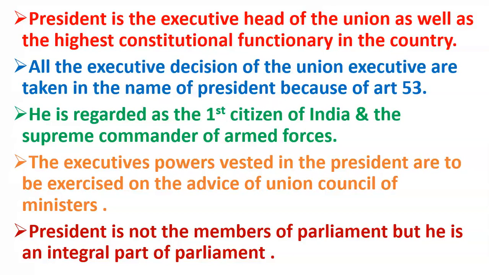Once a bill is passed by Lok Sabha as well as Rajya Sabha, then the signature of the President is mandatory on the bill. Until the President gives his assent, or until the President gives his signature on the bill, that bill will not become an act. So it is very important for any bill to become an act that the bill must receive the assent or the signature of the President.